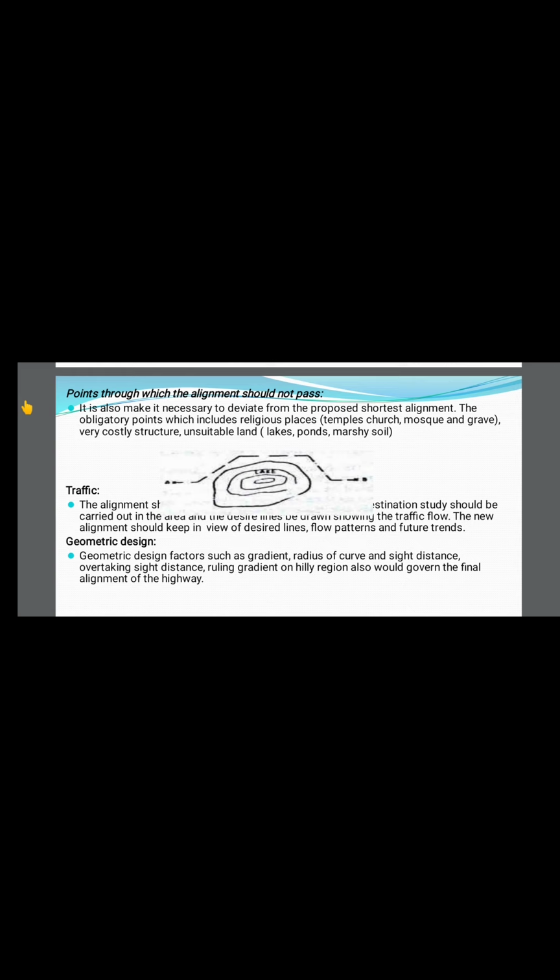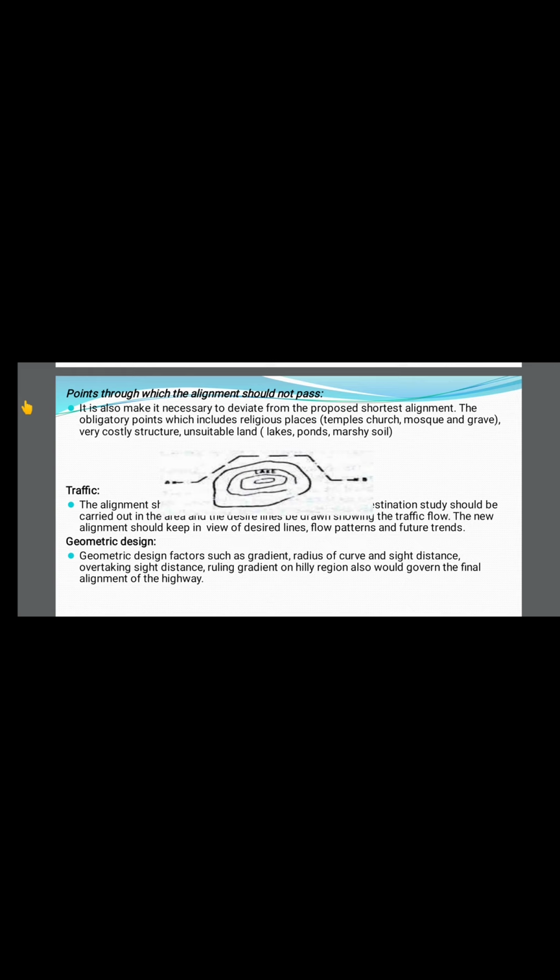Next is the traffic. The alignment should be kept in such a way that a destination study should be carried out in an area and the desire lines are to be drawn showing the traffic flow. The new alignment should keep in view the desire lines, flow pattern, and the future trends. Our alignment should be designed in such a way that there will be more traffic flow on that road.